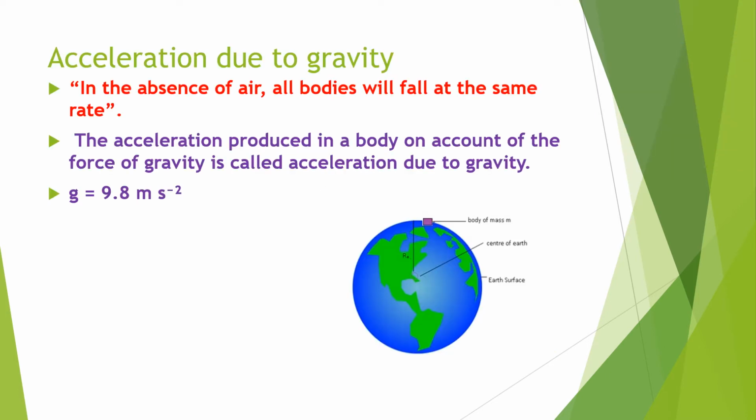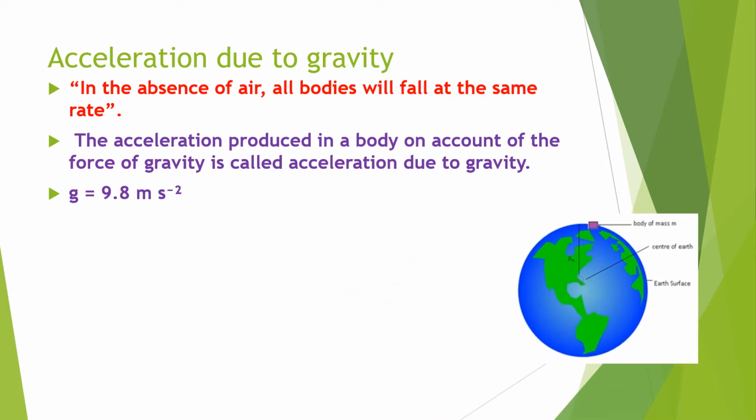acceleration due to gravity. Galileo was the first person to make a systematic study of the motion of a body under the gravity of the earth. He dropped various objects from the Leaning Tower of Pisa and made analysis of their motion under gravity. Then he came to the conclusion that in the absence of air, all bodies will fall at the same rate, which means it is the air resistance that slows down a piece of paper or a parachute falling under gravity.